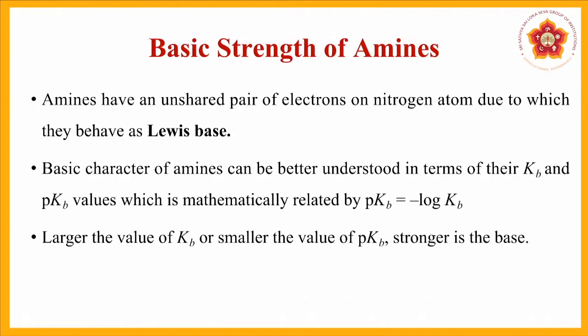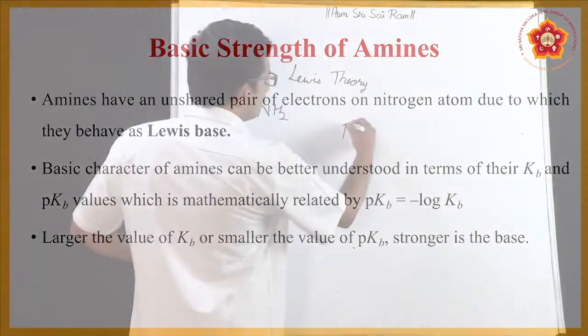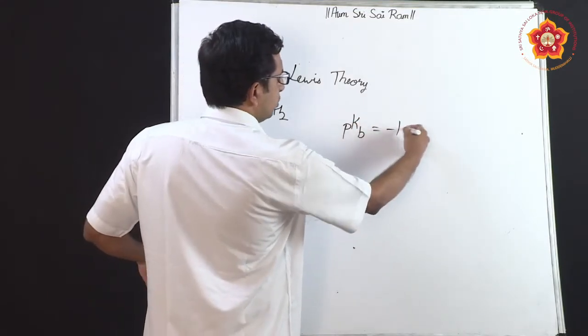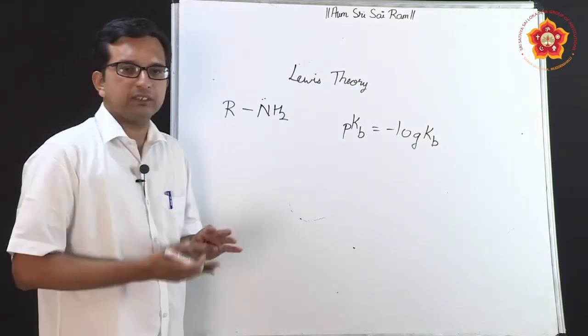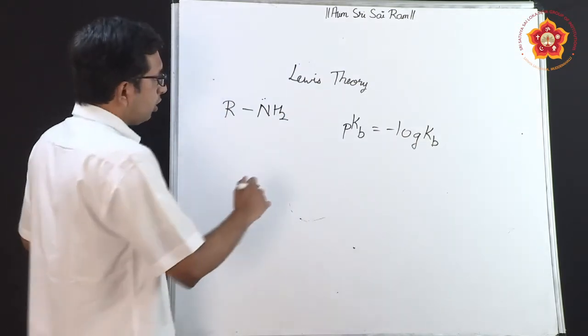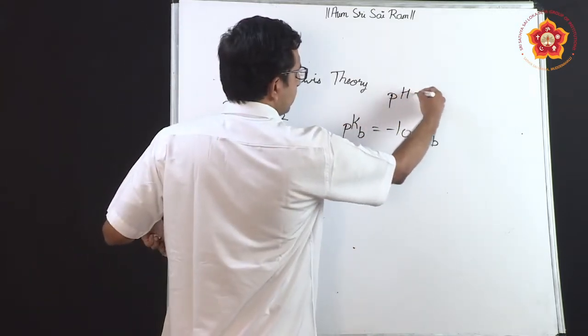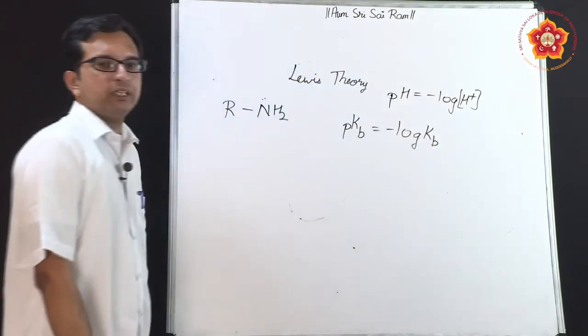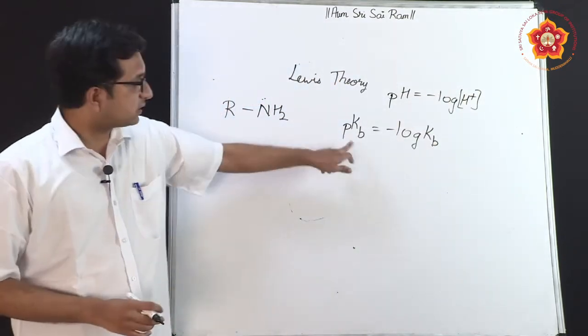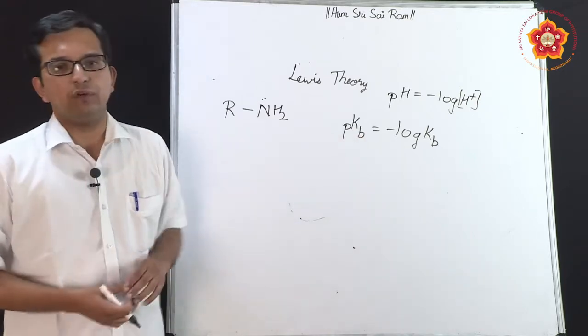Having seen this Lewis theory, which tells us that electron donors can be basic in nature, the basic character of an amine is given by this equation, where pKb is equal to minus log Kb. Now the question is, what is pKb, what is Kb? We have already come across equations like this before, where pH is equal to minus log H plus. What was pH? It was the determination of acidity of a compound, whereas Kb indicates the dissociation of a base.